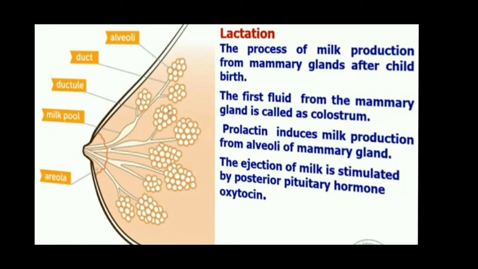So children, in today's session we have learned about how a human fetus develops right from fertilization. Fertilization is the fusion of the male gamete sperm with the female gamete ovum. It takes place in the ampulla of the fallopian tube. Fertilization must take place within 24 hours. The fertilization product is called zygote.